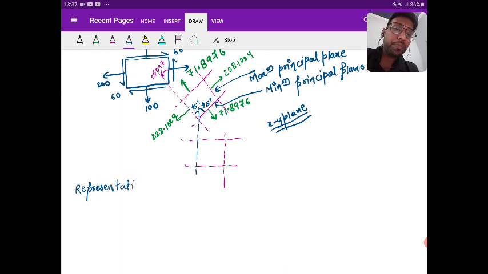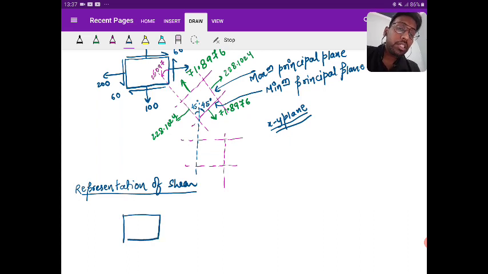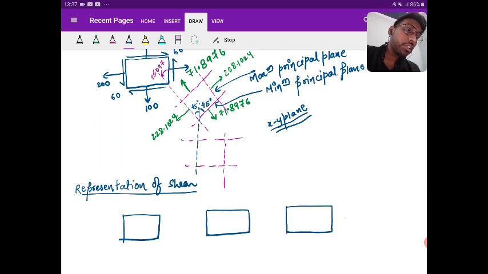Representation of shear. This is one of the biggest questions students used to ask. Suppose the shear at one side is acting upward, and the balancing one is pointing downward.